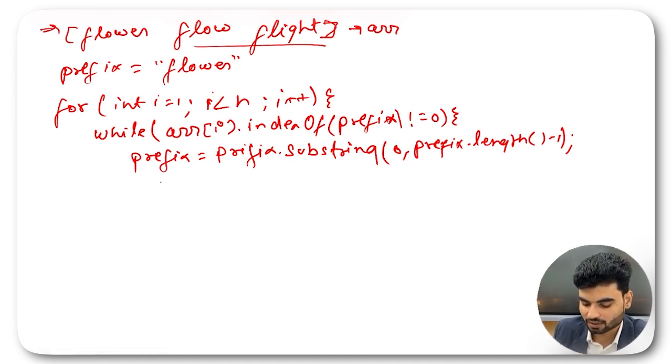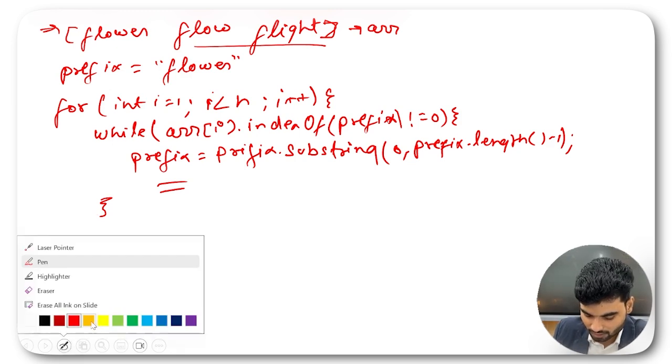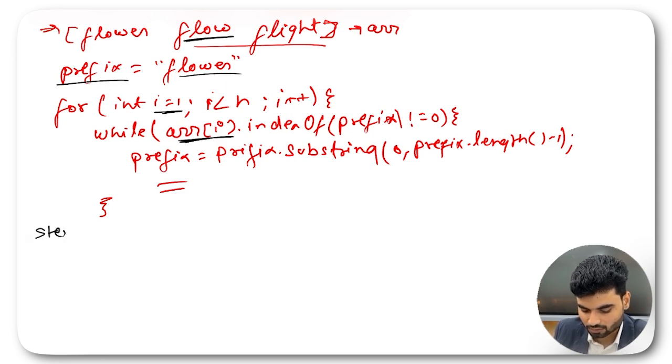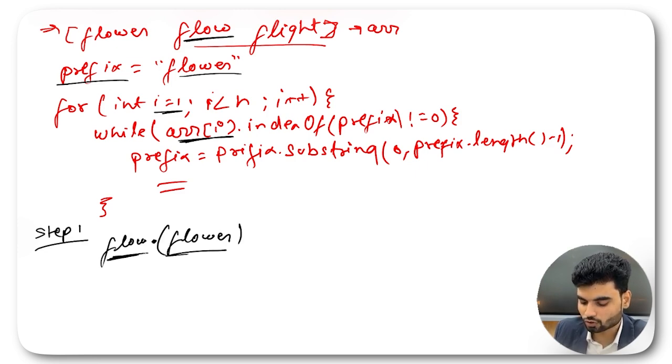So how this part is working, I'll take a different color. Let's say I'll take black color. Okay, so now here what will happen, you have this prefix, you have this floor here, you'll come to the 1 index, you will have flow here. Step number one, in flow you will check the index of prefix, which is floor. So tell me, is this floor available in this? No, this is not. Which means index is not 0, because index of returns the starting index of substring, but that is not available.